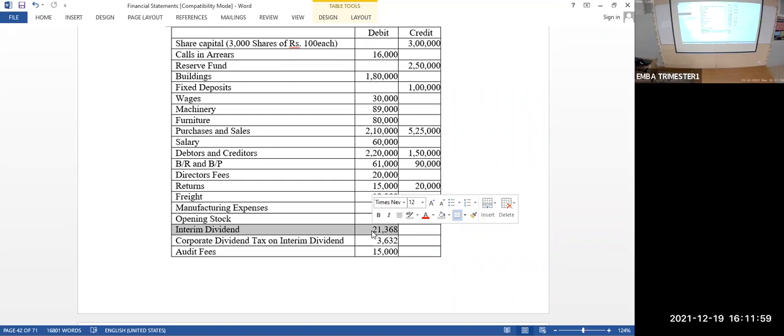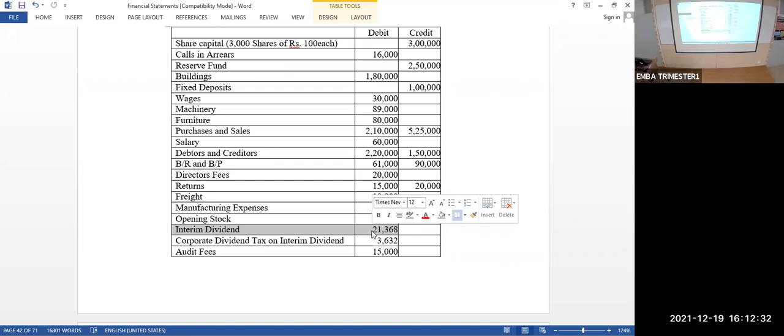Dividend is not expense. Dividend is allocation of profit. Dividend is outcome of profit. Dividend is not against profit. If profit is there, only dividend will come. It is not like interest. Interest is against profit. More and more interest, less and less is profit. But dividend is out of profit. Allocation of profit.